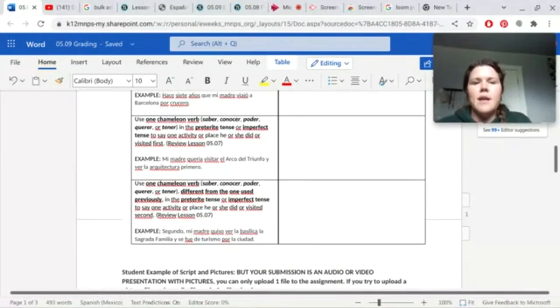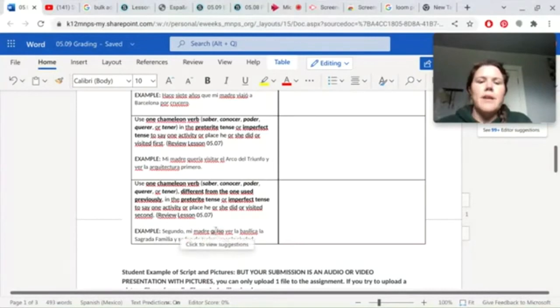Segundo, like second. Mi madre quiso ver la Basílica la Sagrada Familia. Okay, so you have second, my mother wanted. Quiso is a chameleon verb, querer, and this time it's in preterite tense.